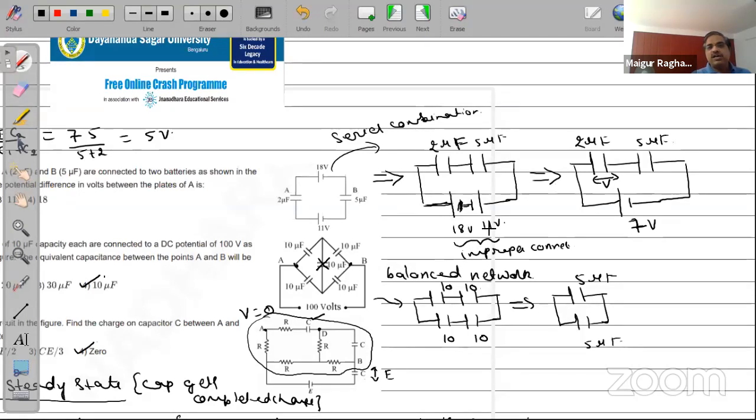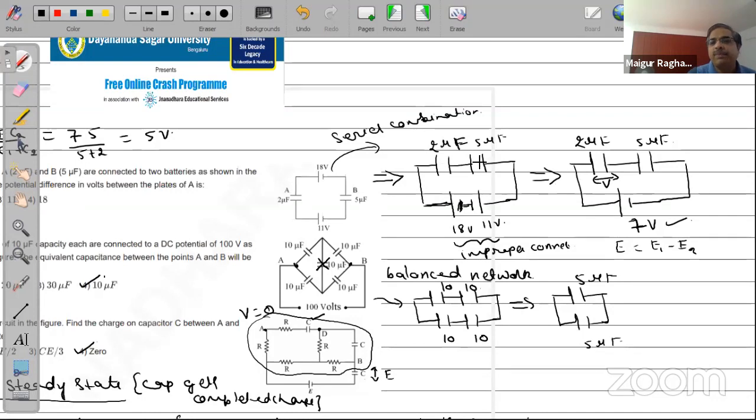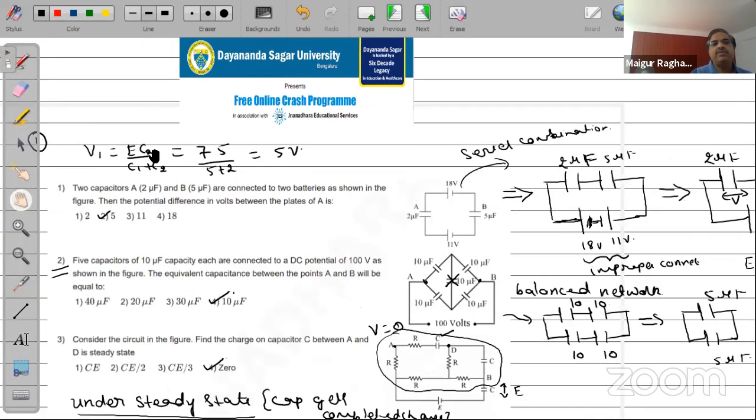Now, if there is 18 volts here, 11 volts in the opposite direction, what is the net EMF? Net EMF will be now E1 minus E2. So 18 minus 11 is 7 volts. Now, this is like two capacitors connected across 7 volts per cell. Hence, the voltage across the 2 microfarad, that's what they're asking you, plates across this A, will be given by EC2 by C1 plus C2. Go to my discussion on the series combination. There you will find this expression. So this will be 7 into 5 divided by 5 plus 2. So that will turn out to be 5 volts. Is that it?